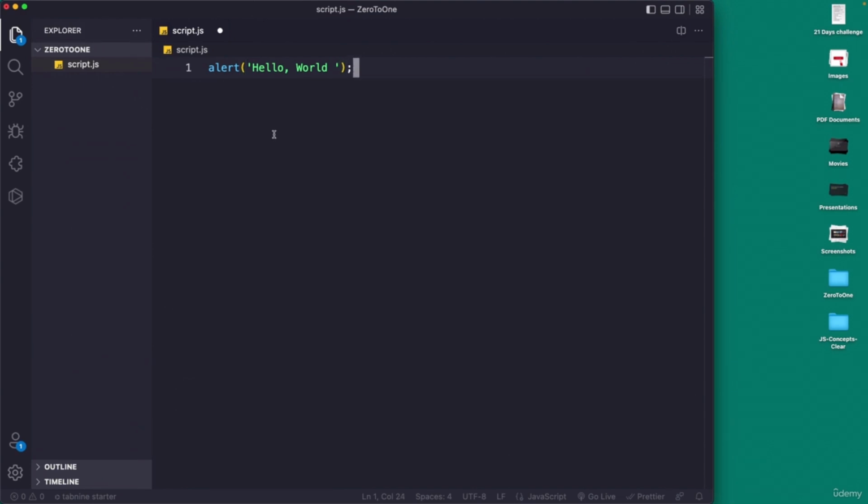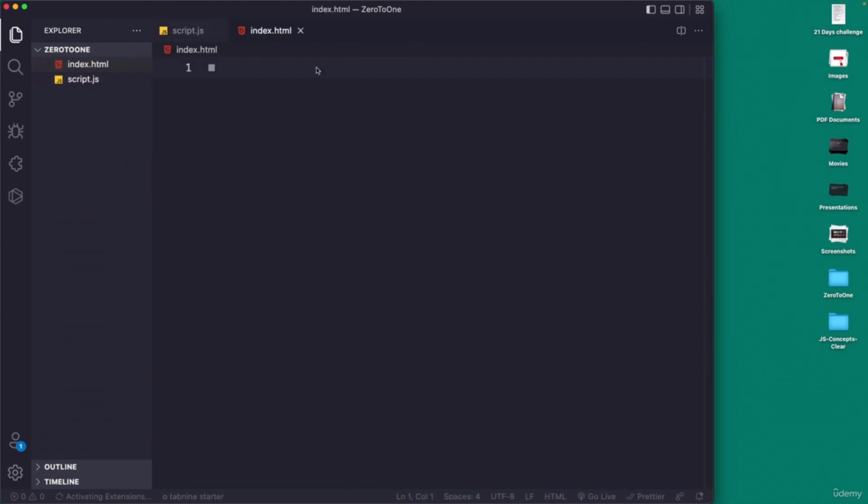So I can press Command S and now the file is saved. Now how do we execute it? For this we are going to use an index.html file. So over here we are going to create one HTML document. I am going to call it index.html. Again, this .html tells the code editor as well as the web browser that this particular file is an HTML file, so please render it and treat it as an HTML file.